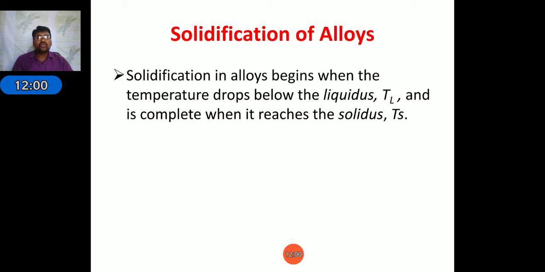That is, the metal changes from liquid to solid in the freezing zone. Here the temperature will be reduced, but in pure metal the freezing occurs at constant temperature, whereas in alloys the temperature will be reduced. That is the main difference between solidification of pure metals and alloys.